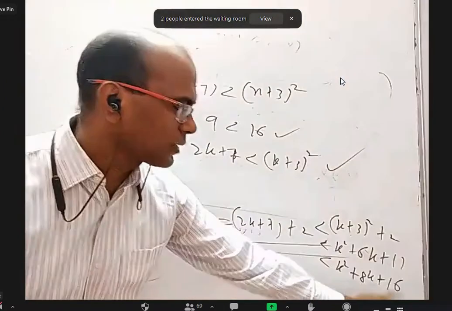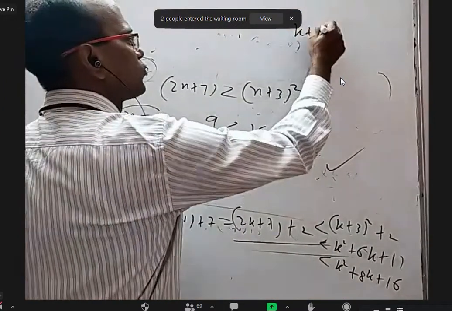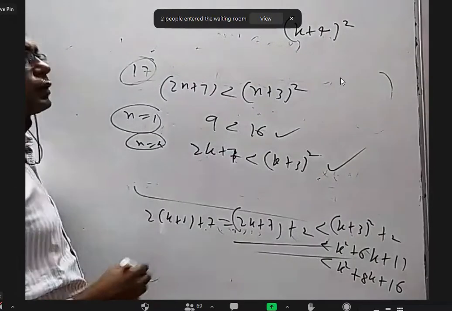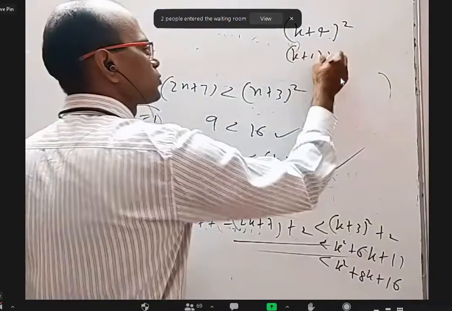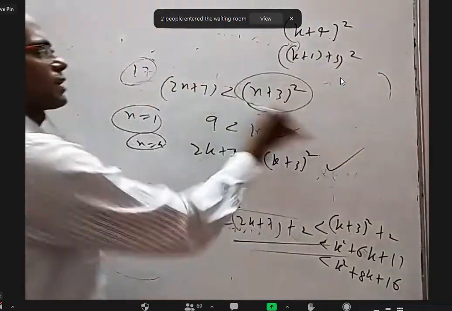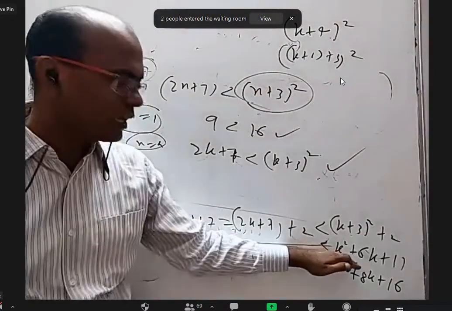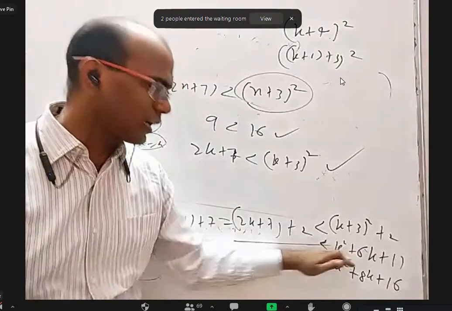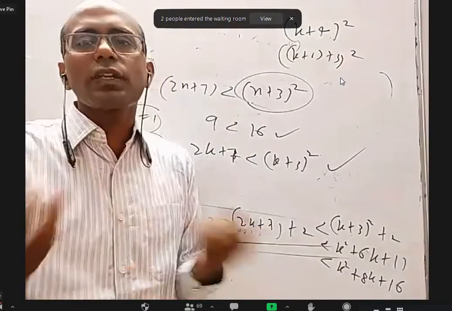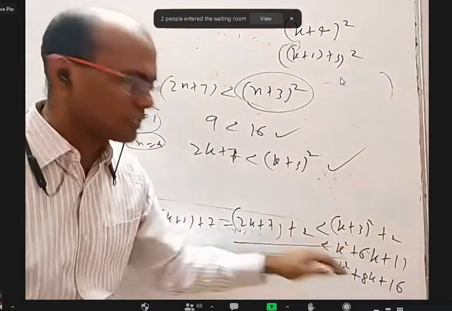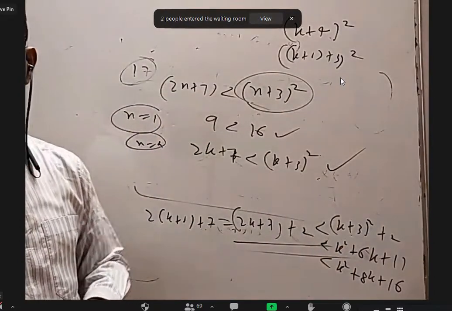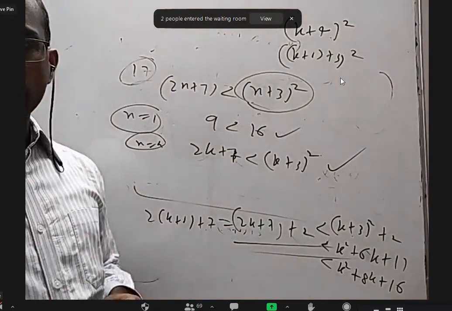What is k square plus 8k plus 16? K plus 4 whole square. And that is k plus 1 plus 3 whole square. That is exactly what I need when I put n equal to k plus 1. So just up to here, everybody should get. From here to here, why you chose to write that only is because that is the answer we wanted. And anyway, this is less than this. Whoever had doubt about 9th question, is it clear?